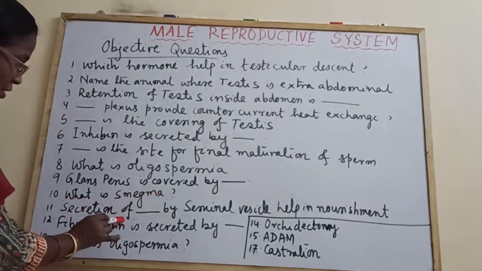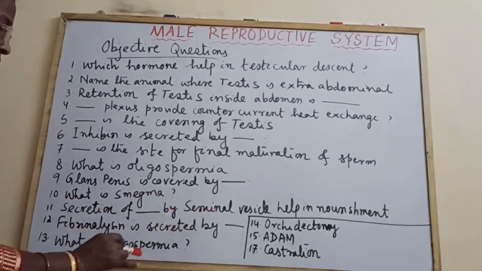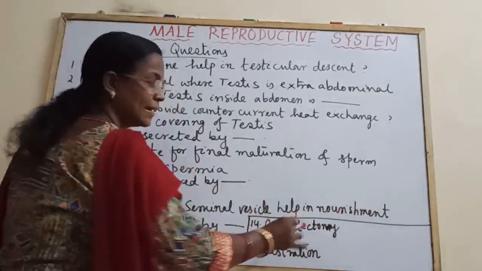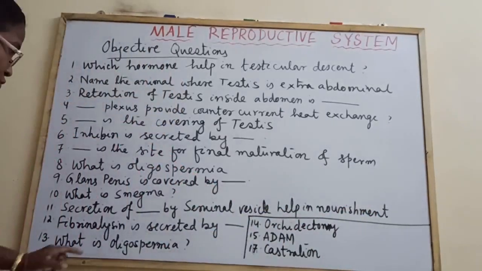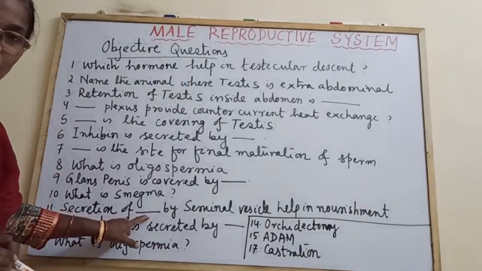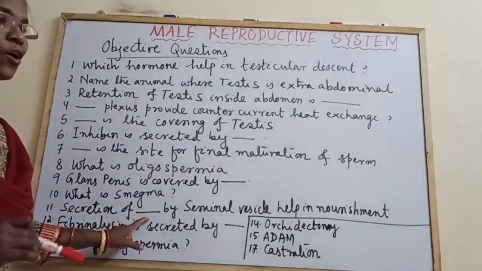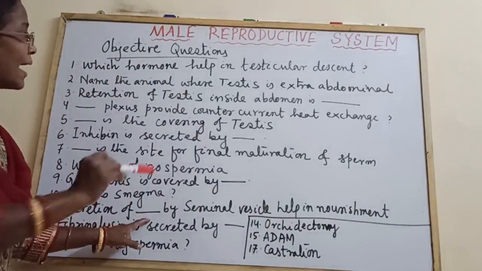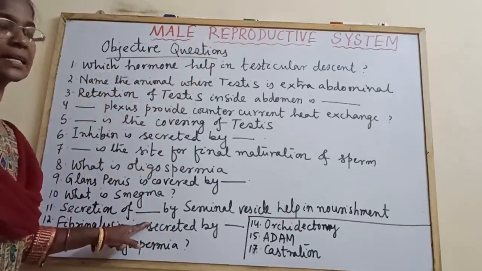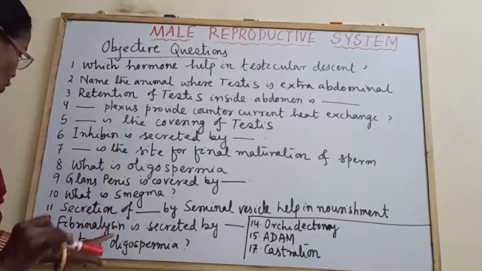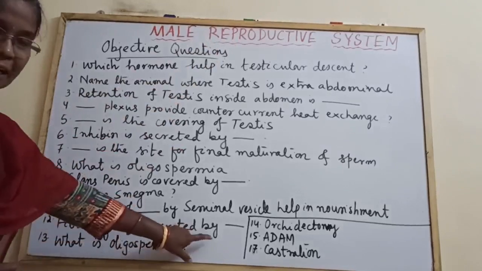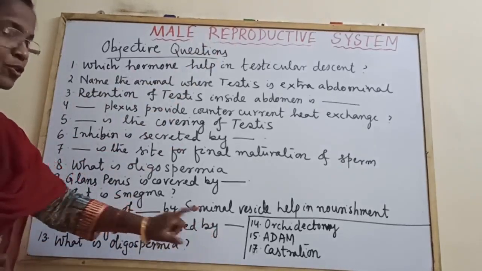Secretion of the seminal vesicles helps in the nourishment of sperms. The answer is fructose. Questions come as one word answers, multiple choice, or change the underlined words. In the objective type, all the questions are compulsory for you. You don't have any choice. Fibrinolysin is secreted by the prostate gland.